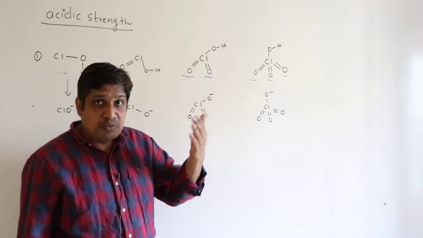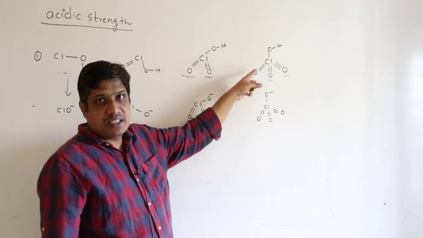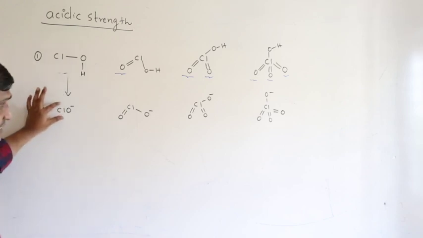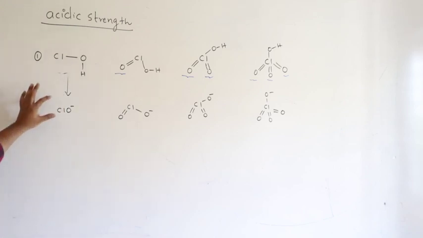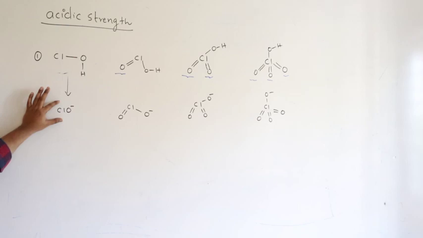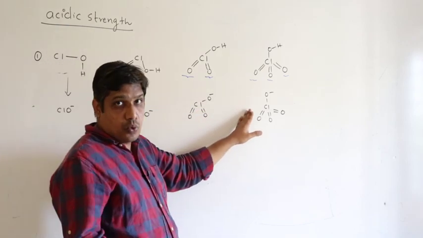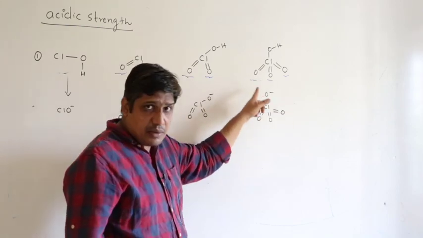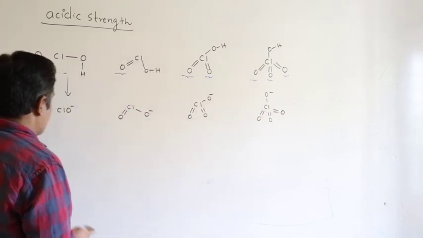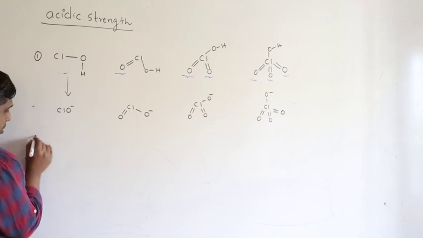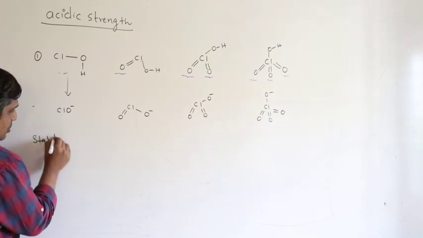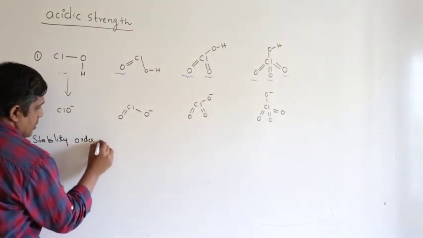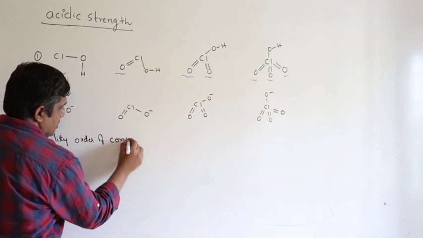If the conjugate base is more stable, then the acidic strength is more. The strength of the acid will be more. Therefore, this is a weak conjugate base. Sorry, the stability of this base is less. The stability of this base is more. Therefore, the acid can readily lose its H+, forming this anion because its stability is more, right? So higher the stability of the conjugate base, stronger is the acid. Stability order of conjugate base.